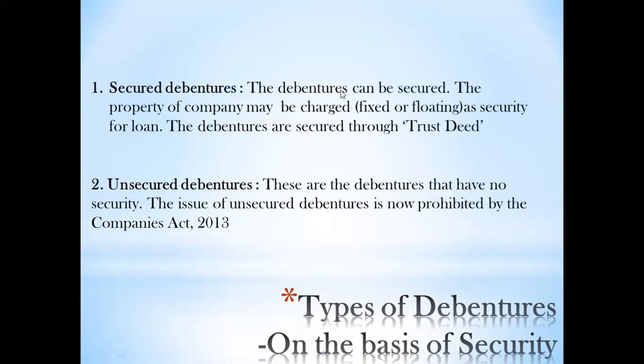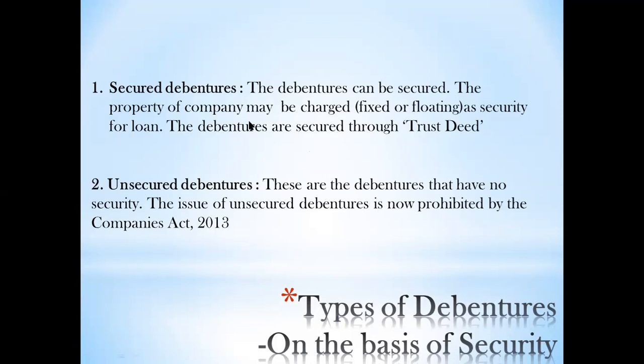Secured debentures. The debentures can be secured. The property of the company may be charged, fixed or floating, as security for the loan. The debentures are secured through the trust deed. As I told you all yesterday, among the parties to debenture, we saw the trustees. This was the second party. So basically a debenture trustee group is formed, and they enter into a contract called the trust deed with the public if you are issuing to more than 500 people. At that time, the trust deed is made, which is compulsory.